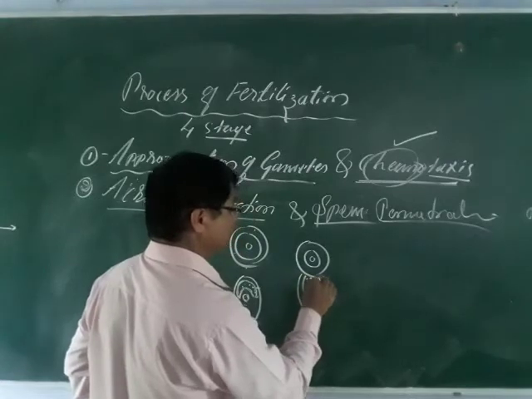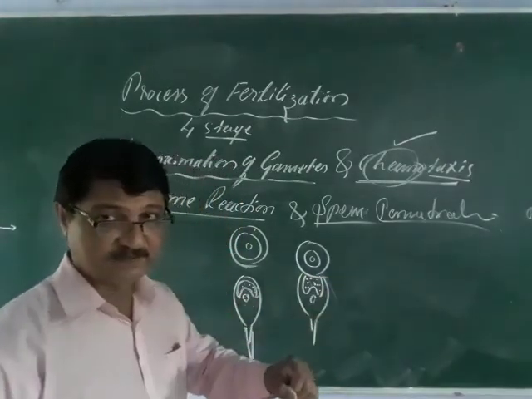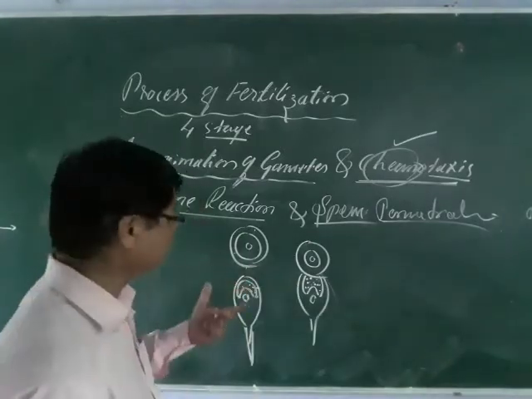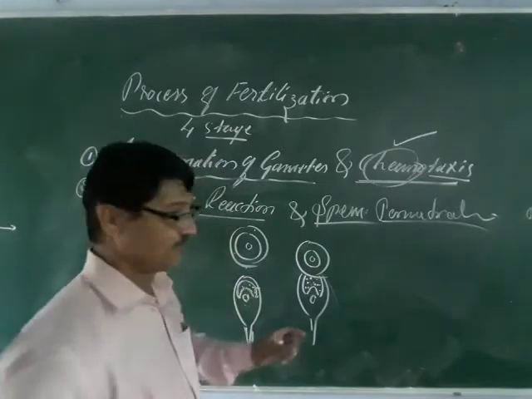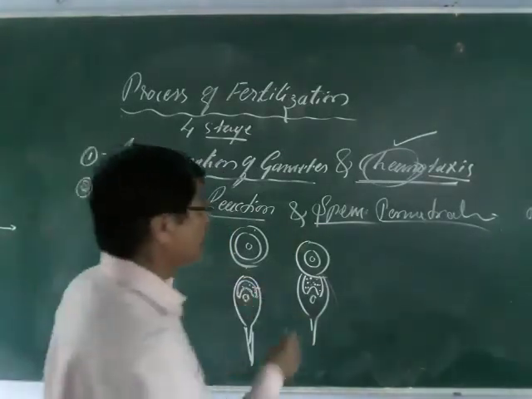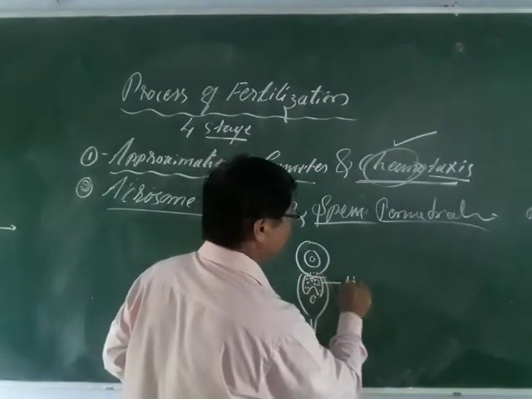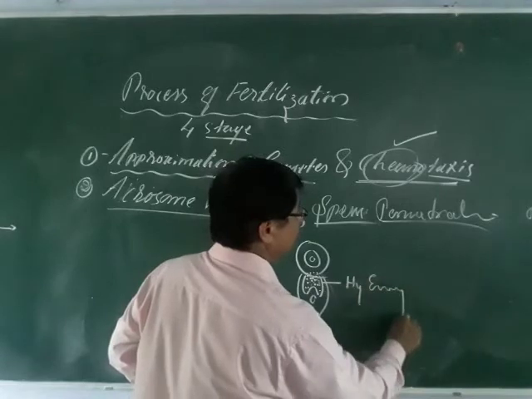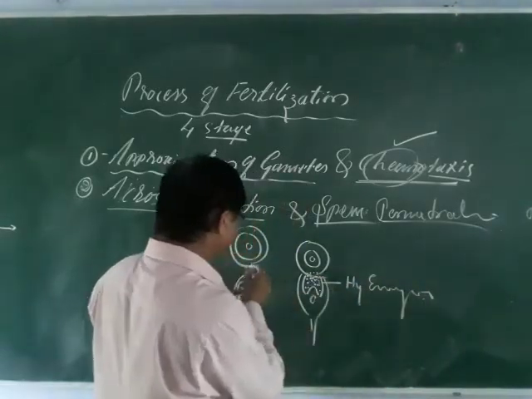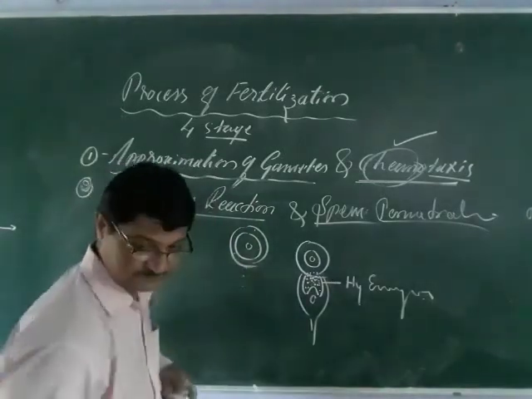The acrosome bursts out once it hits the egg. The acrosome is very delicate in this head region, and once it hits the egg, it immediately bursts out and releases the hydrolytic enzyme. It is already stuck here, or attached here. This is called the agglutinin.